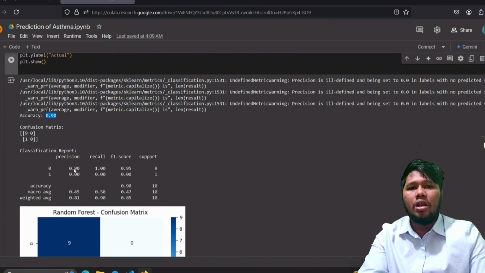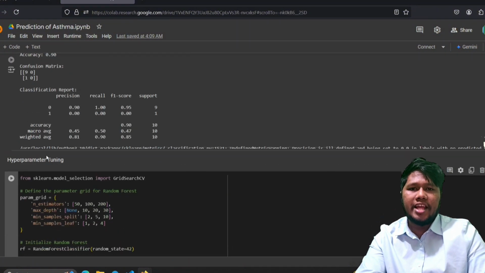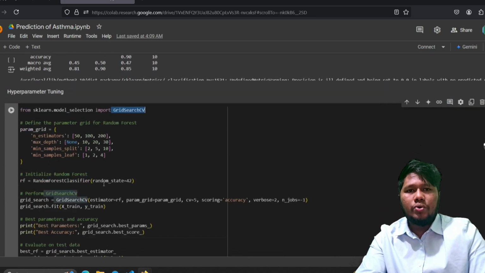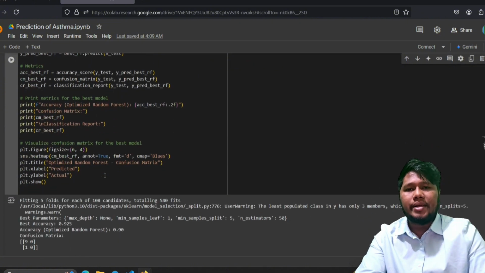We have lots of features here, and random forest is best for our data. Then we improved the random forest by using hyperparameter tuning, which used GridSearchCV. We wanted the best possible accuracy and recall, especially because we don't want to miss potential asthma cases.